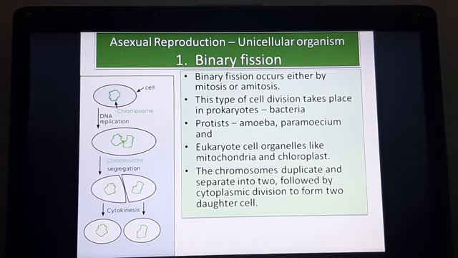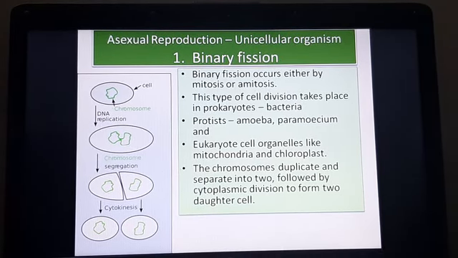The word binary means into two parts, and fission is to break up. So basically the name comes from to split and break into two. Here we see bacteria, amoeba, paramecium, and certain cell organelles like mitochondria and chloroplast. These cells divide by binary fission by simple processes like mitosis, and sometimes when the division has to be faster, it can also take place by amitosis.